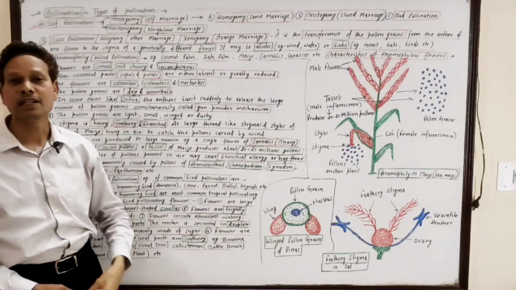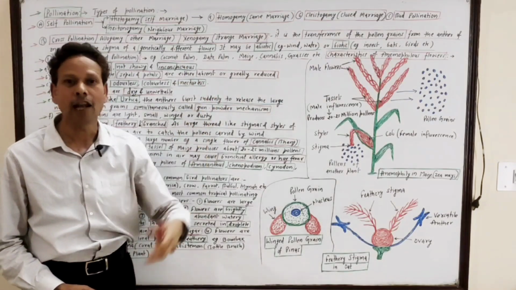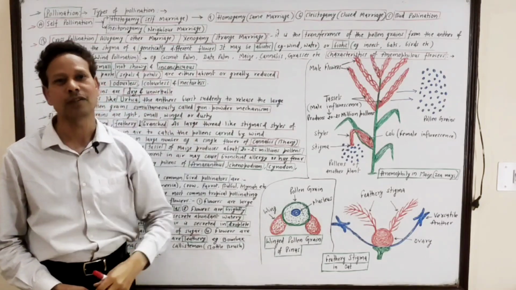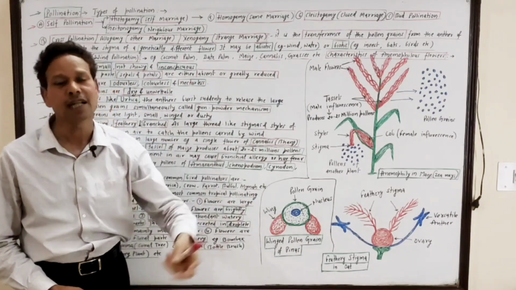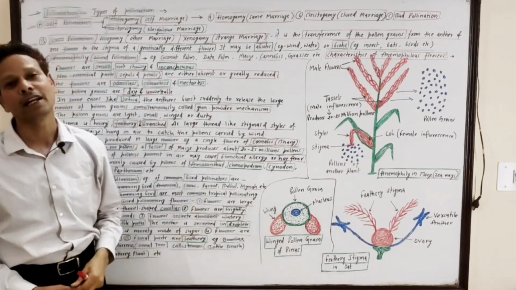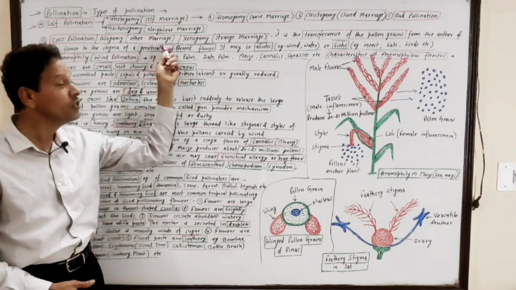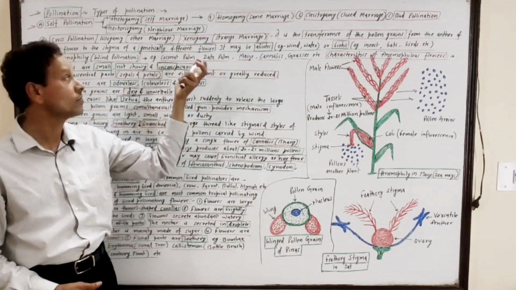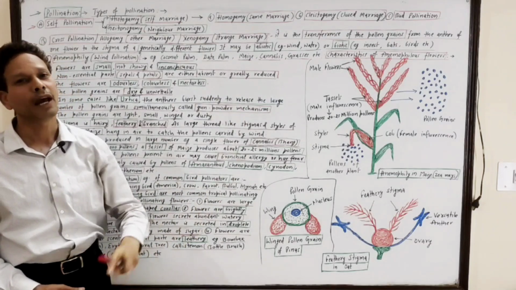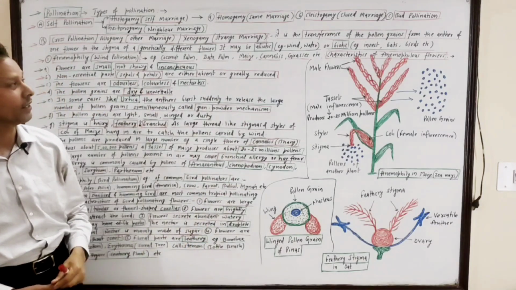Second type is cross-pollination, or allogamy, or xenogamy, because in cross-pollination, different flowers are involved, having different genetic material. So it is xenogamy, a strange marriage; it is allogamy. The flowers are of different type, having different genetic material.